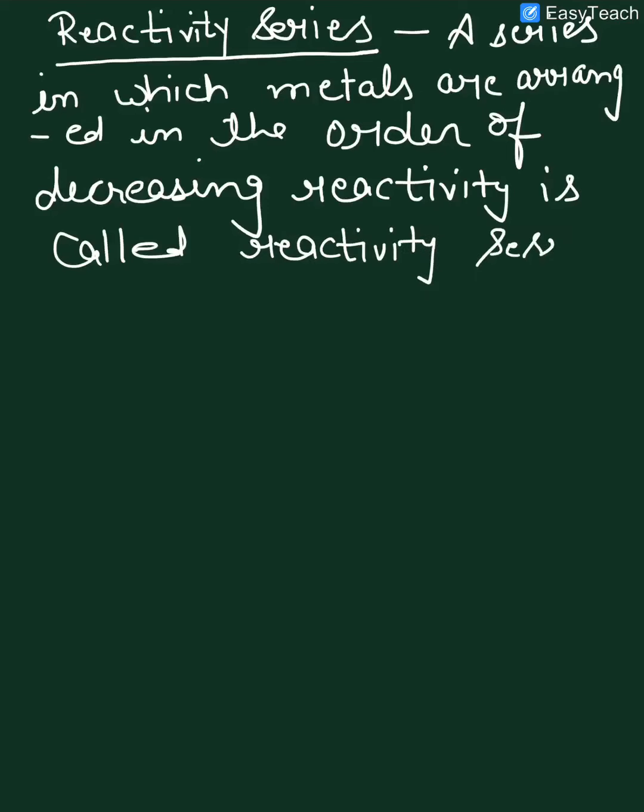Means in order to make the study easier about the reactivity of metals, this series is formed.